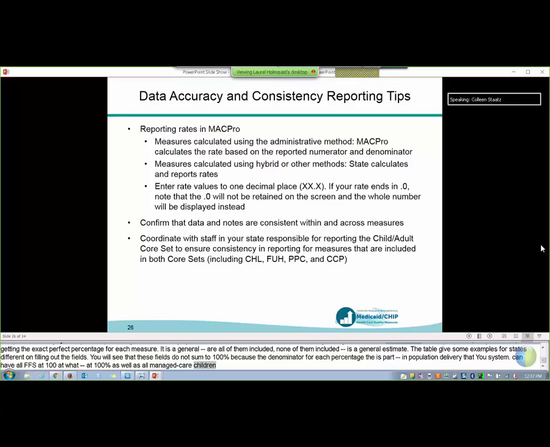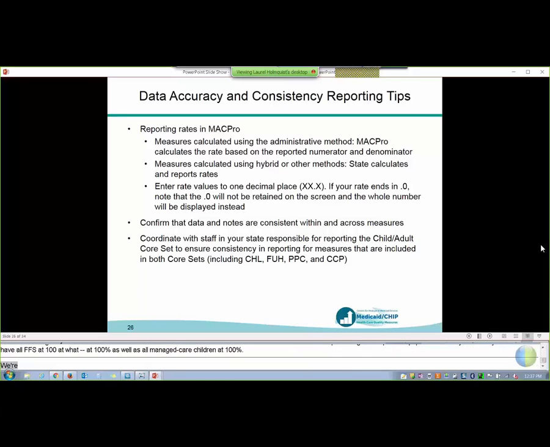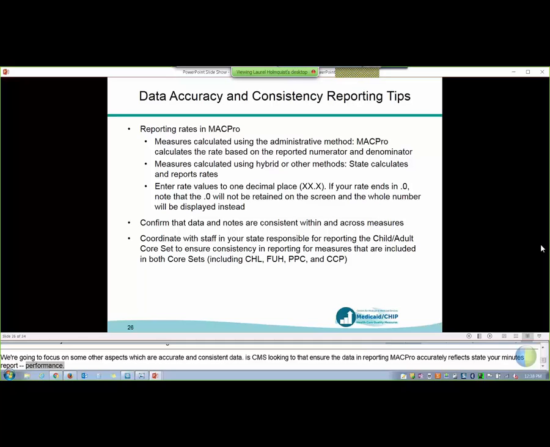Okay, this slide, we're going to focus on two other aspects of data quality, which are accurate and consistent data. So in other words, CMS is looking to ensure that the data reported in MACPRO accurately reflect your state's performance and that the data reported by your state are consistent across and within measures and over time. So the slide includes some tips for items that sometimes come up when we review data reported in MACPRO.